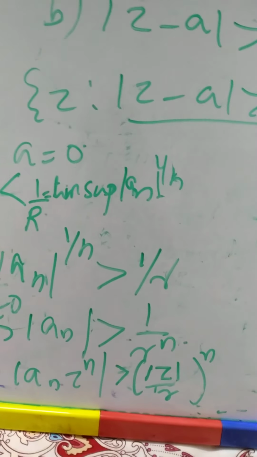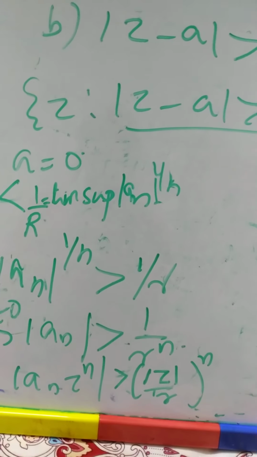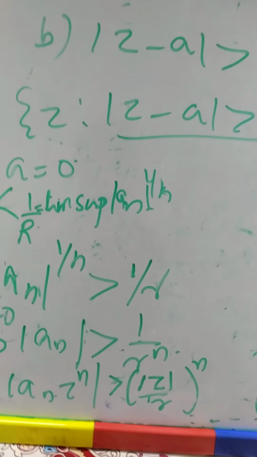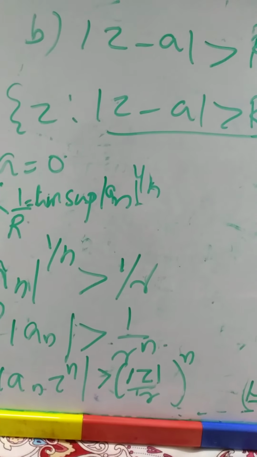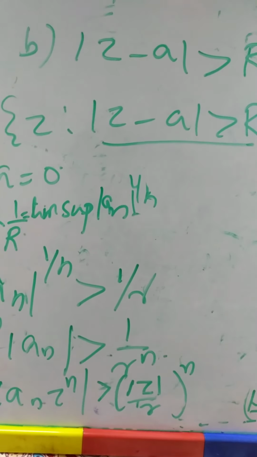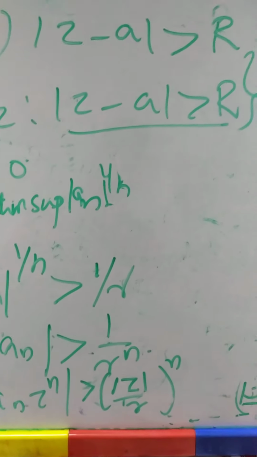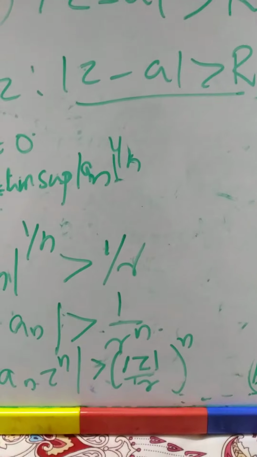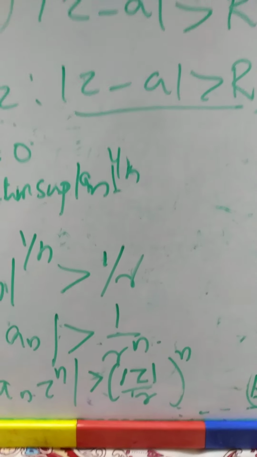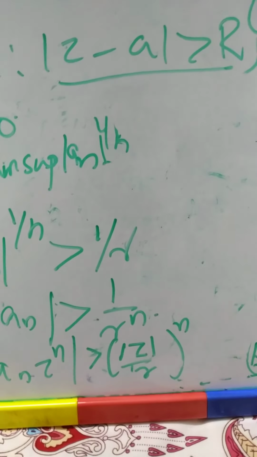So here modulus of an z raised to n is greater than 1 for every n. That means clearly that series diverges. The terms are unbounded. The terms are unbounded means clearly that series diverges.